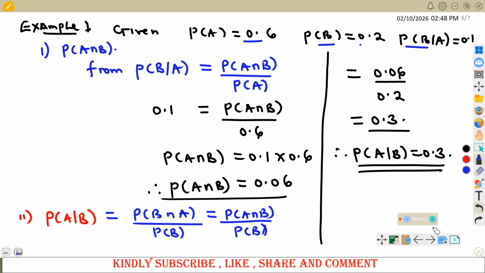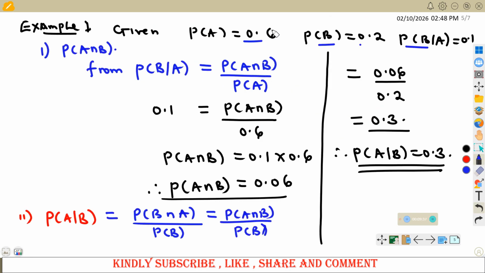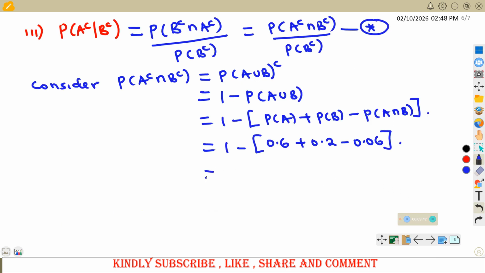So let us substitute them: 0.6, 0.2, 0.06. So from here, let me try to simplify what I have in this bracket. Let us get 0.6, we add there 0.2, we subtract there 0.06.